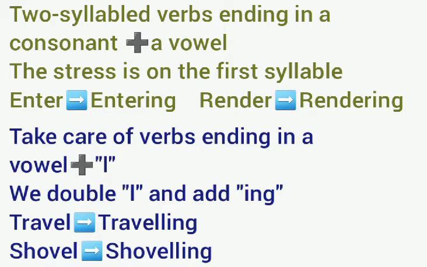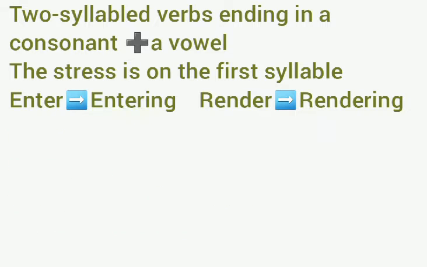Two-syllable verbs ending in a consonant plus a vowel, where the stress is on the first syllable, we don't double. If the stress is on the second syllable, we double. If the stress is on the first syllable, we don't double. Enter, entering. Render, rendering. Take care of verbs ending in vowel plus L. We double L here, like travel, travelling, shovel, shovelling. So when a verb ends in L and before L we have a vowel, we double L.